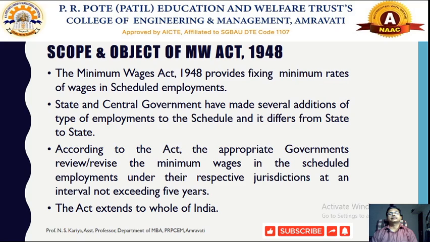According to this act, there is an appropriate government. That appropriate government may be either the state government or the central government, according to the jurisdictions that have been made, particularly for revising these minimum wages from time to time. So every 5 years these minimum wages are being reviewed or revised by the appropriate government, either central or state government.